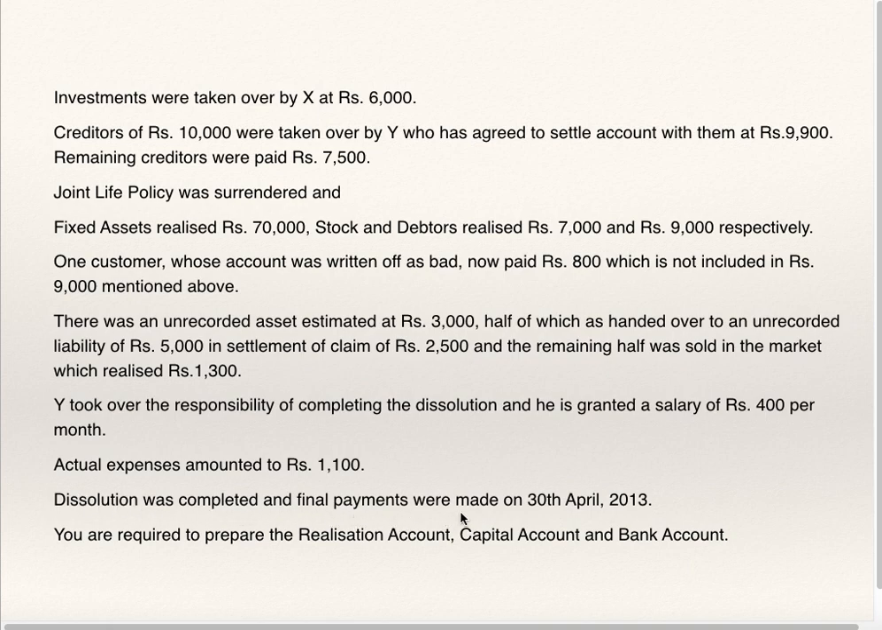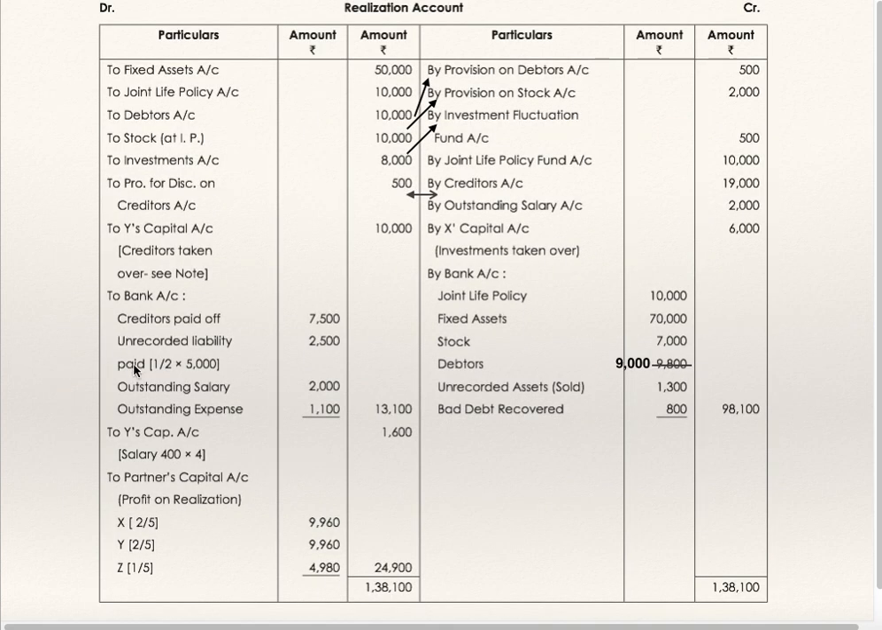Dissolution was complete and final payments were made on 30 April 13. So he was given the responsibility of completing the dissolution at 400 per month and it was completed on 30 April. Jan, Feb, March and April: 4 months salary he is supposed to get, 400 into 4. See, realization account to Y's capital account, salary 400 into 4, 1,600. They have not paid it.